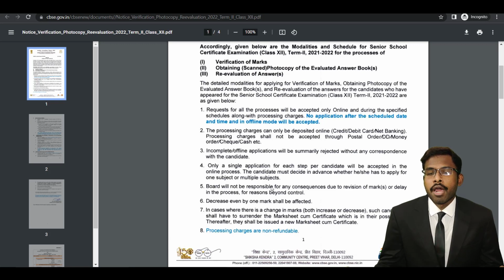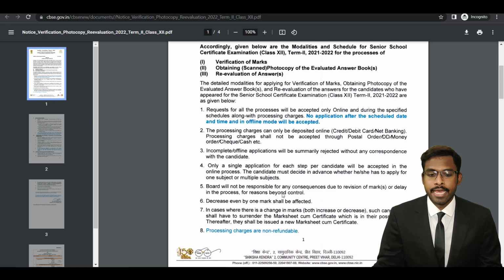Apply only if you're 100% confident that you have written the answer according to the marking scheme, or you are confident that you have written the right answer, and this is the thing which is required for an increase in marks. If you want an increase in marks, then you have to write answers according to the marking scheme. Now, what does the 7th point say?